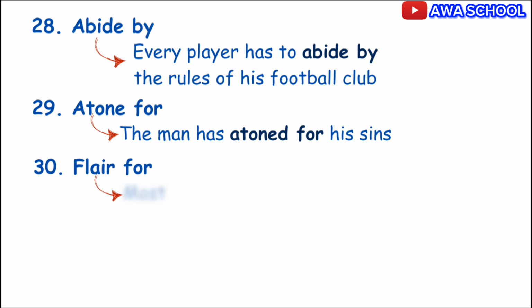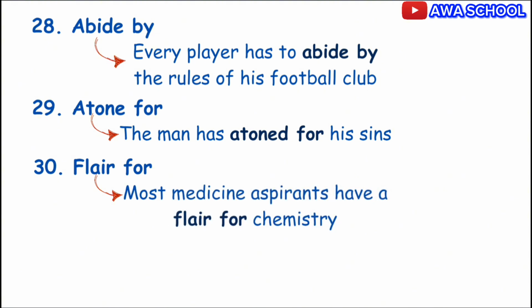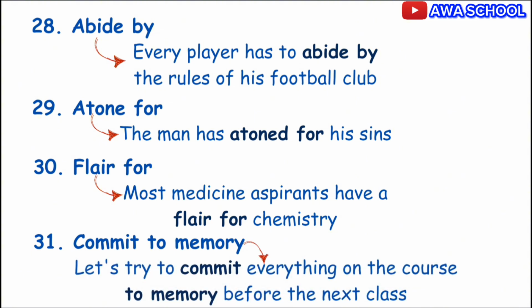Example, most medicine aspirants have a flair for chemistry. Exactly. Okay. To commit to memory means to learn something very well. Example, let's try to commit everything in the course to memory before the next class. Do you get that? Okay.